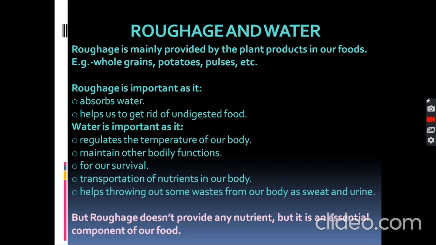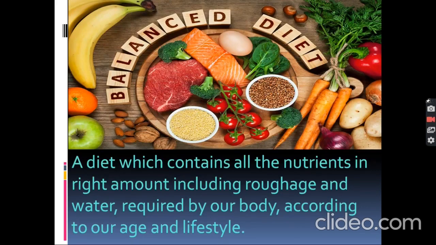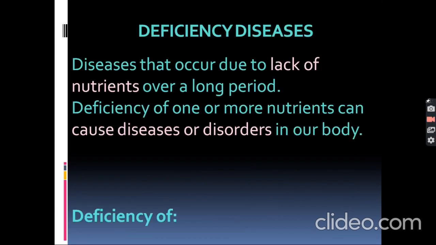Roughage doesn't provide any nutrient, but it is an essential component of our food. Means we need it in our diet. Next is balanced diet. Balanced diet is a diet which contains all the nutrients in the right amount, including roughage and water, required by our body according to our age and lifestyle.